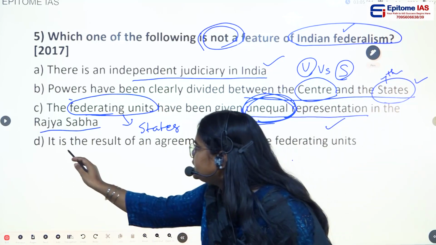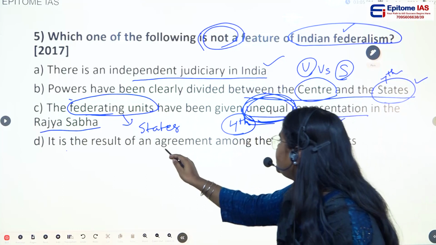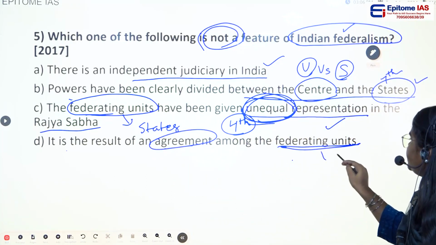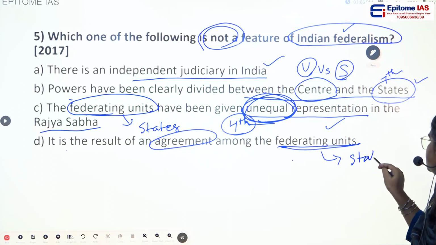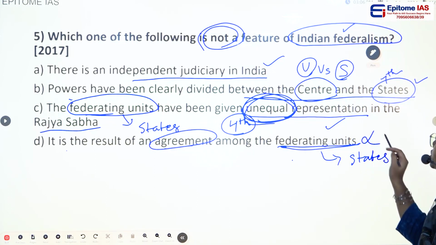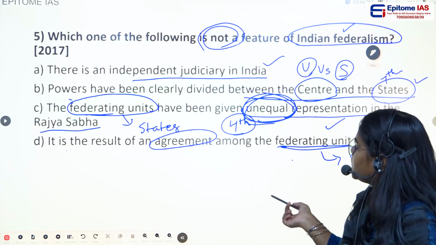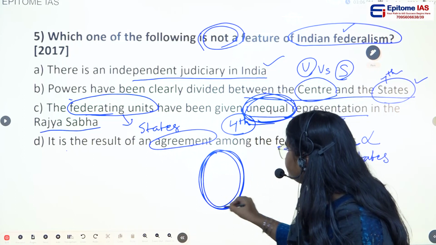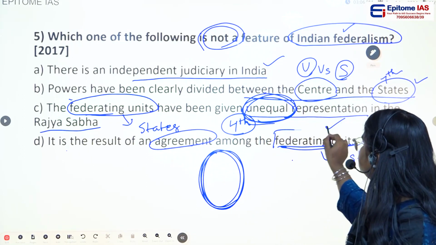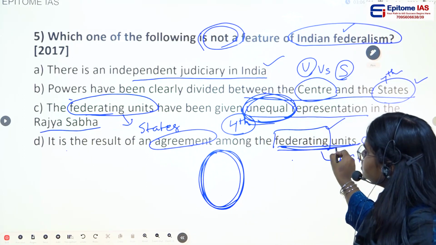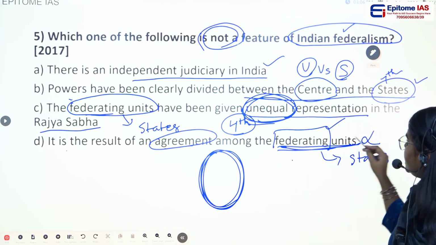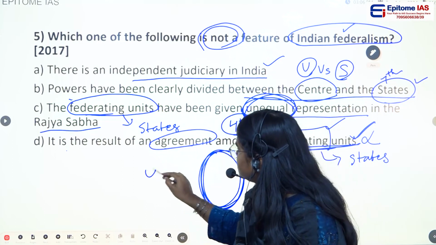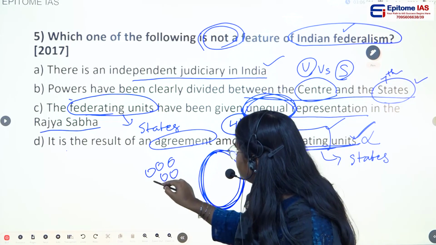And if we see option D, it is the result of an agreement among the federating units. Federating units are nothing but states. Is that true? No, this is not true. In case of India, this is not true. We are a union of states. Even the word federation is not mentioned in the constitution. This statement will be applicable to the USA because those states came together and made a country.